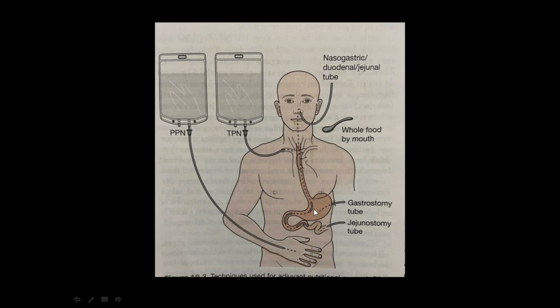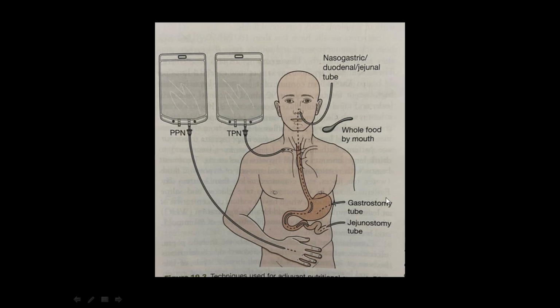The patient will take it through the mouth, it will go to the esophagus, stomach, duodenum, jejunum, and absorption. You can also give the nutrition through tubes: nasogastric, nasoduodenal into the duodenum, or nasojejunal into the jejunum.